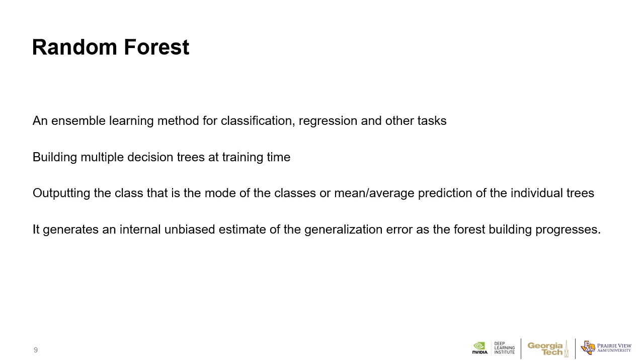Random forest is a standard ensemble learning model, where the weak learners can be different decision trees. It is to build multiple decision trees at training time and output the class that is the mode of the classes or mean prediction of the individual trees. The main benefit is that it generates an internal unbiased estimate of the generalization error as the forest building progresses.